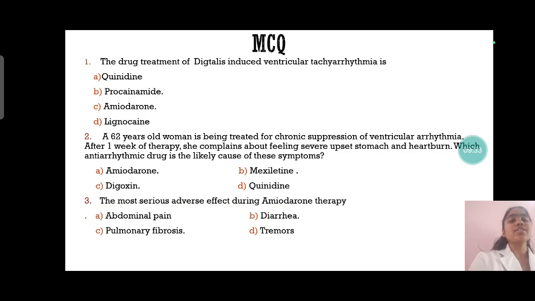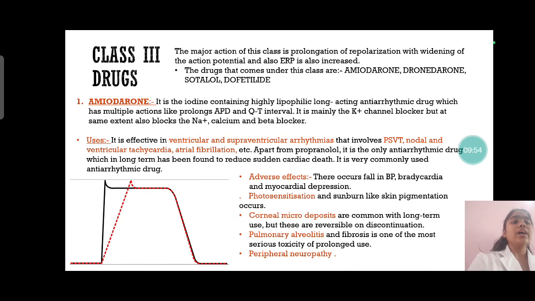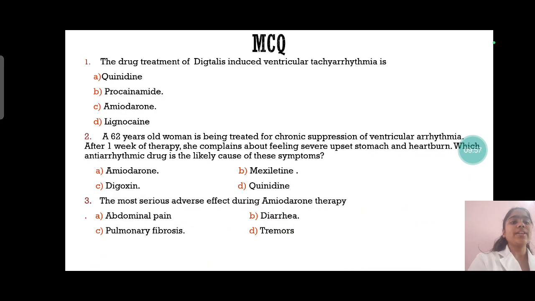Next question: a 62-year-old woman is being treated for chronic suppression of ventricular arrhythmias. After 1 week of therapy, she complains of severe upset stomach and heartburn. Which antiarrhythmic drug is likely to cause this symptom? The answer is mexiletine. It is a subclass 1B antiarrhythmic drug like lignocaine. Its major adverse effects are heartburn and upset stomach. Third question: the most serious adverse effect during amiodarone therapy is pulmonary fibrosis.